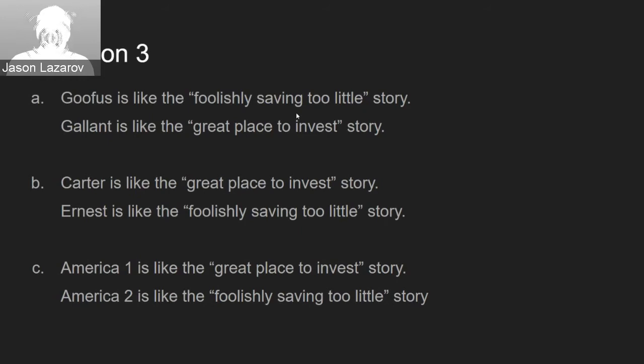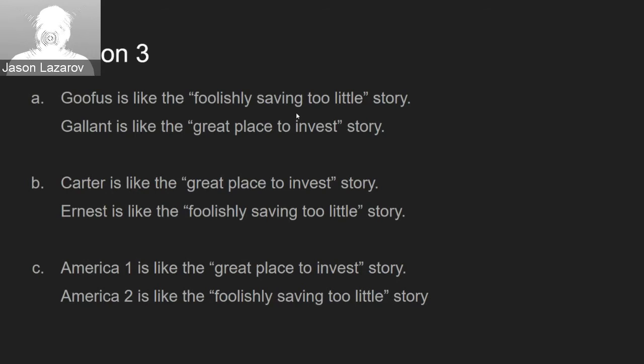For part B, Carter is like the great place to invest story, since he uses the money from his dad to network and build connections that will help him in his career. Whilst Ernest is like the foolishly saving too little story, since he uses the money from his dad to have fun at parties and make friends that will not help him make his money back.